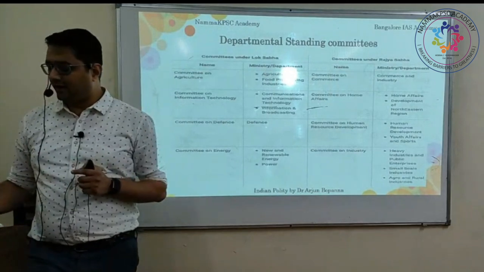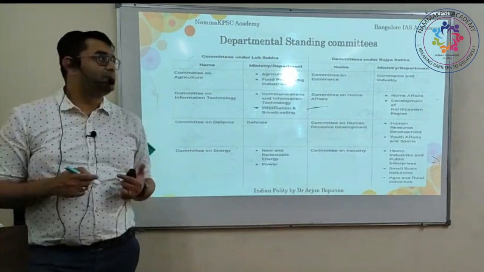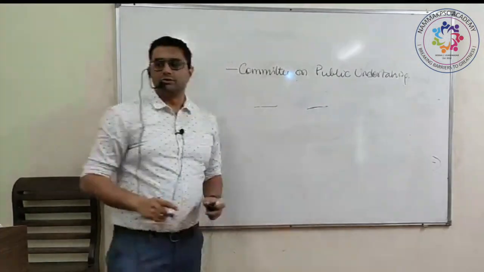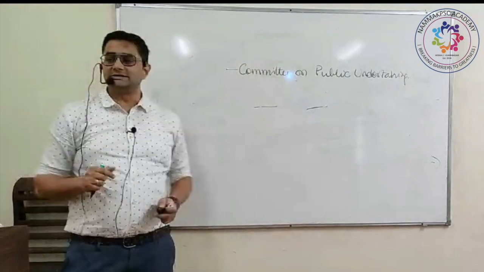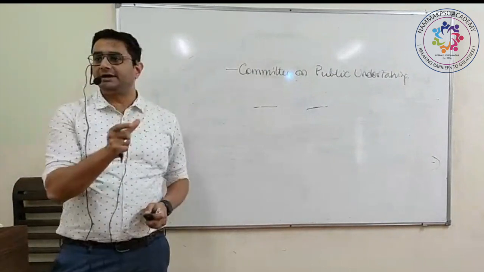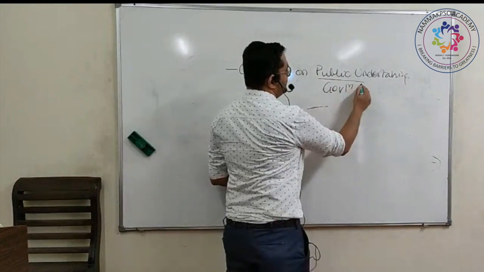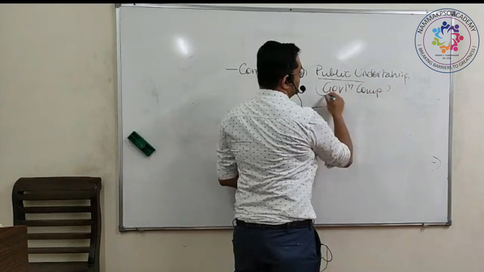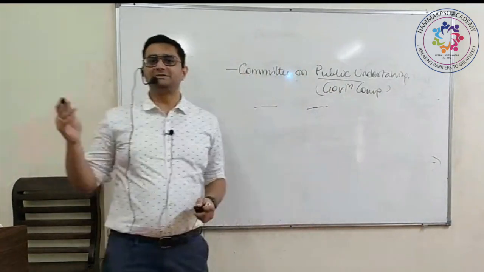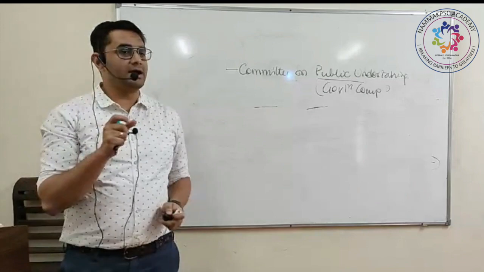So you have many others. If I have to read out some of them, Committee on Public Undertakings. As the name itself suggests, it is a committee to review the working of public undertakings. Public undertakings means government companies, like HAL, BHEL, State Bank of India. These are all public undertakings, public companies.